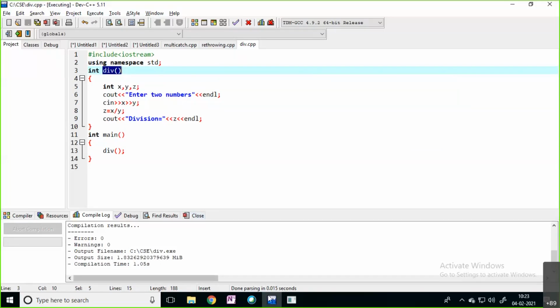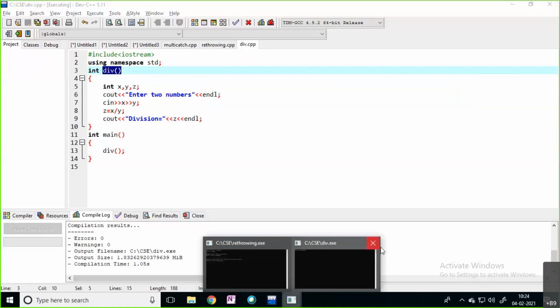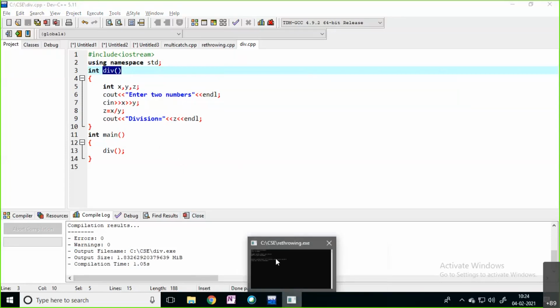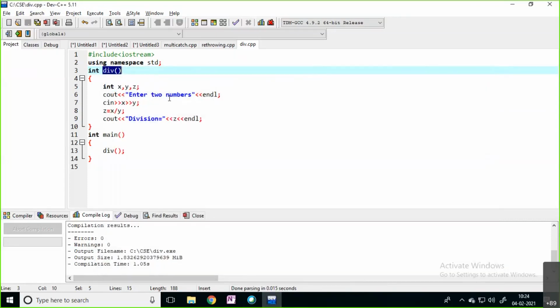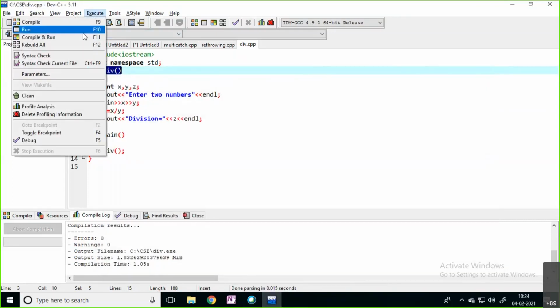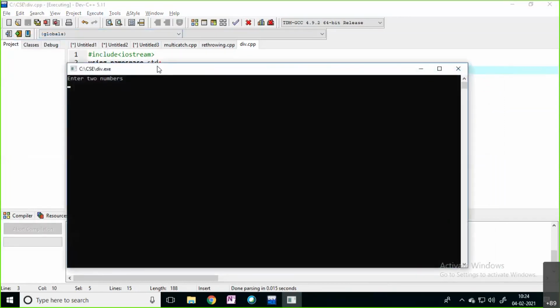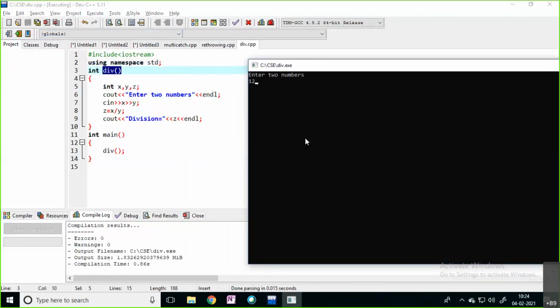Here the concept is not the calling of the function. We are going to handle the situation, we are going to handle the exception. See, now it is asking the x values, two values it is asking. We need to enter two values, right? First number I am entering 12, second number 3. You can see the division is 4.